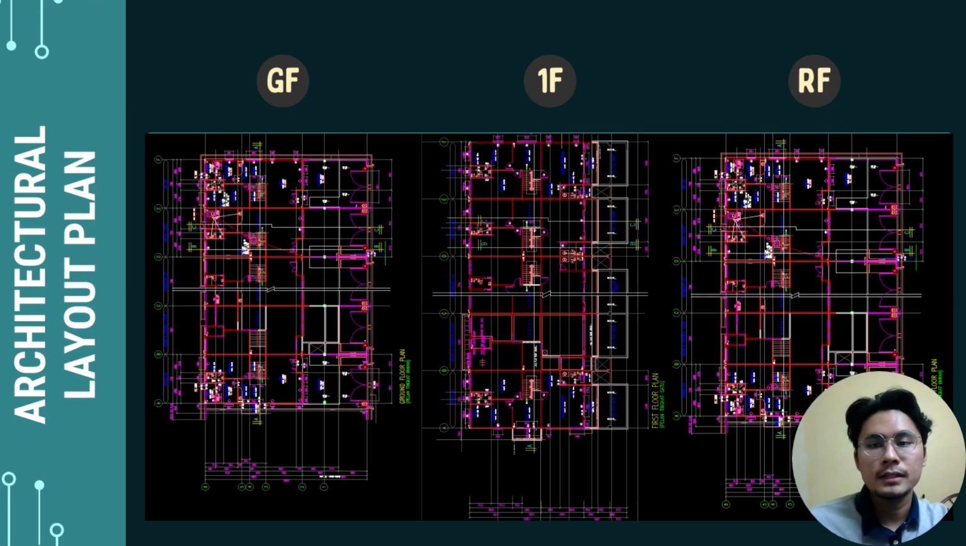So this is the architectural layout plan. On the first floor, we have three bedrooms and one of them is the master bedroom. We have two bathrooms, a family hall, and two balconies. On the ground floor, we have one bedroom, one bathroom, and also a kitchen and living room. On the roof floor, we have nothing.